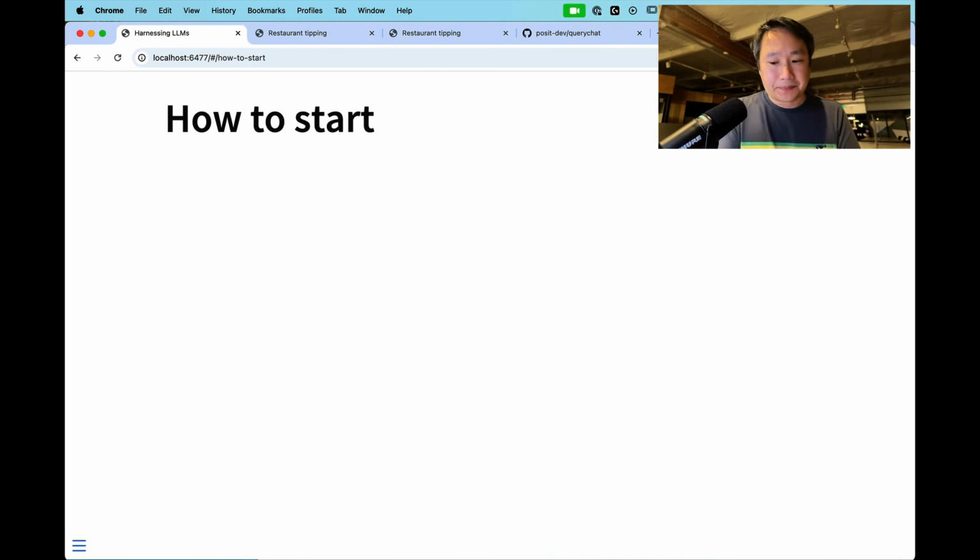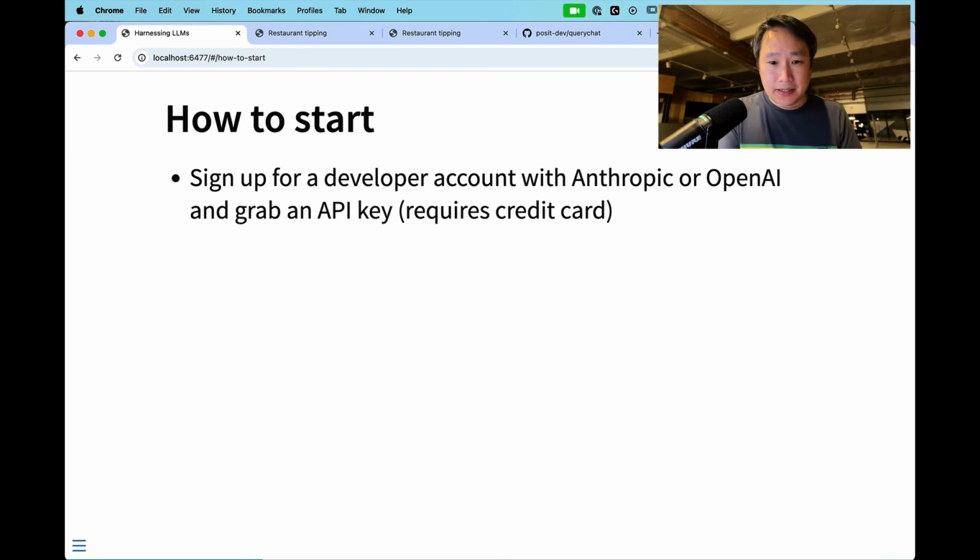So to get started, we're going to need to do a couple things. The by far most annoying part of this is we need to sign up for a developer account with Anthropic or OpenAI or Google if you want to go the Gemini route, and you need to grab an API key. It's pretty simple to do this if you just go to their site and sign up, but it does require a credit card.